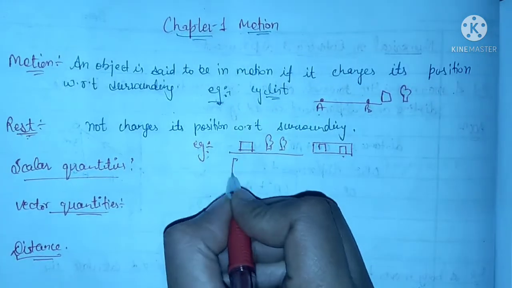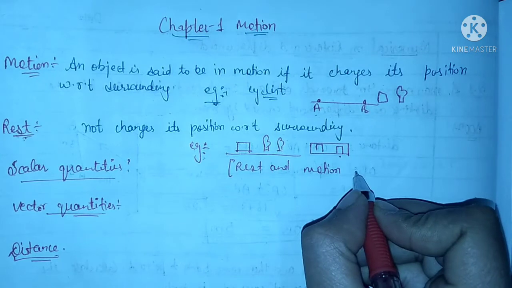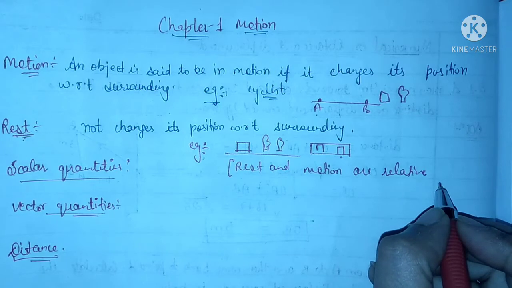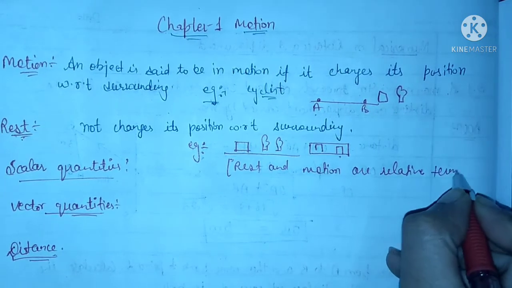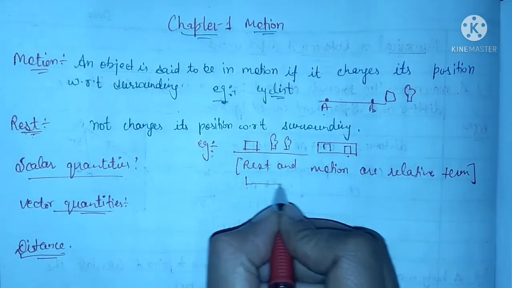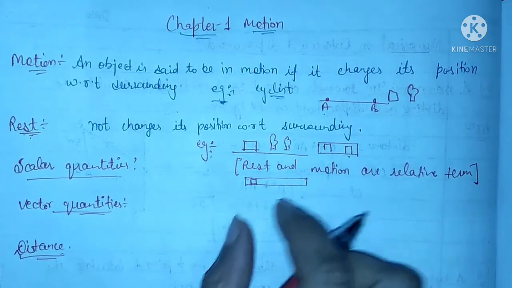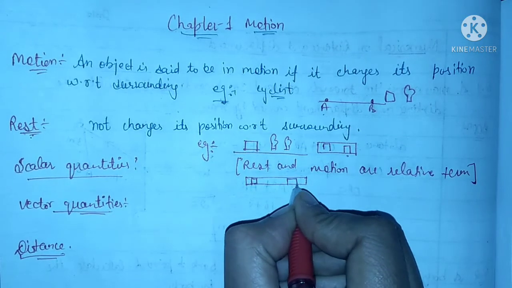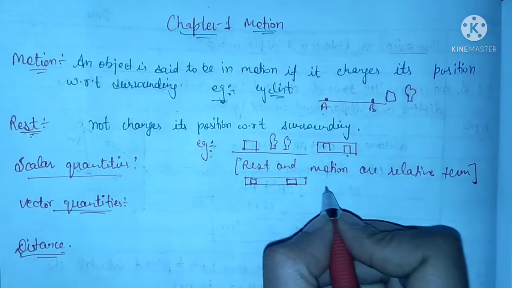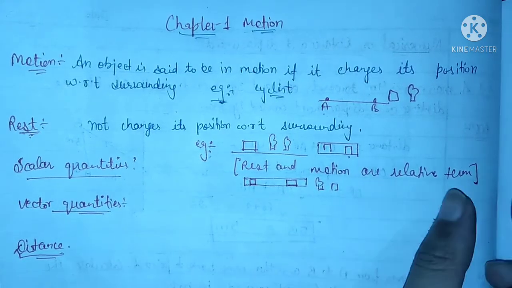And one more thing is, rest and motion are relative terms. How can we say that rest and motion are relative terms? It means that an object at rest can be in motion, or an object which is in motion can be at rest. For example, a man sitting in a moving car. Let's say some man sitting here in this moving car is at rest with respect to another man sitting in the same car. But in another scenario, the same man is in motion with respect to some tree, some building outside. So we can say that rest and motion are relative terms.